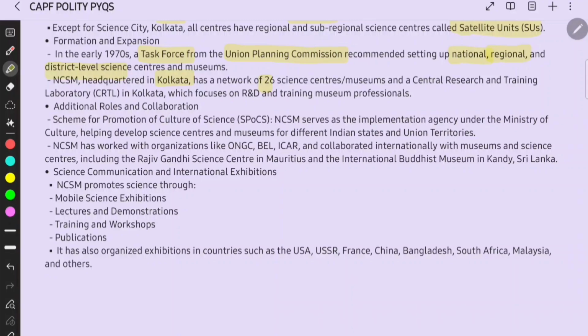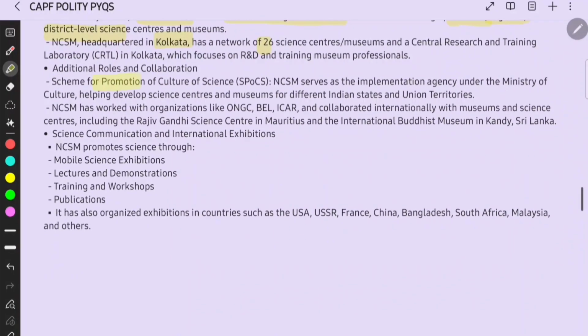Additional roles and collaboration. Scheme for promotion of culture of science. NCSM serves as an implementation agency under the Ministry of Culture, helping develop science centers and museums for different Indian states and UTs. NCSM has worked with organizations like ONGC, BHEL, ICAR, and collaborated internationally with museums and science centers, including the Rajiv Gandhi Science Center in Mauritius and the International Buddhist Museum in Sri Lanka.